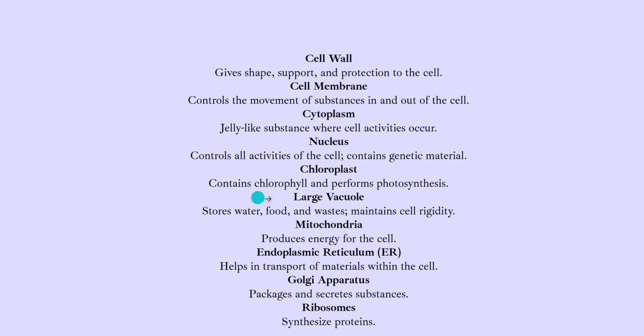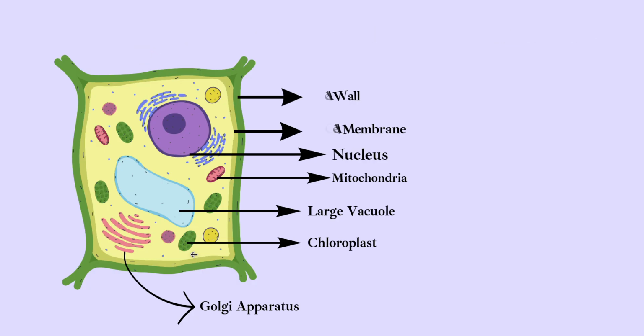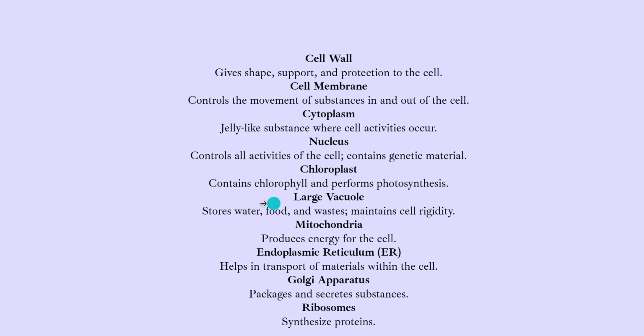And then we have chloroplast. Here, this green colored organelle is the chloroplast. We know that plants perform photosynthesis. So in the chloroplast there is chlorophyll, which is responsible for performing photosynthesis. Then we have vacuole. In plant cells, the vacuoles are large because they store food and water, and also waste that is produced is stored inside the vacuoles, and they also help in maintaining and giving the cell rigidity.